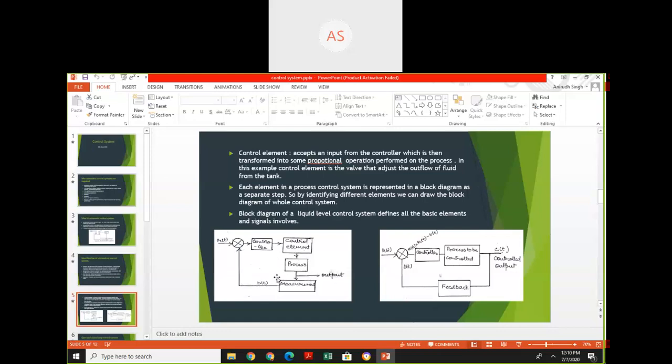This diagram is redrawn in this circuit. The control element block and the process are converted into one block, the process to be controlled, and this is a closed loop system. The block diagram of liquid level defines all the basic elements and signals involved. So you understand the purpose of identifying different elements of a control system.